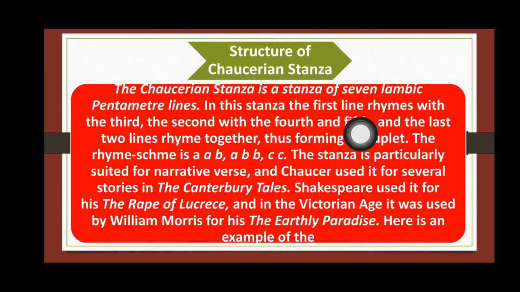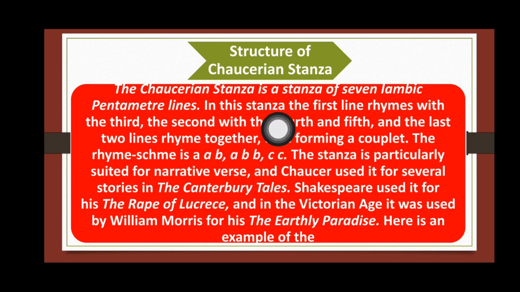In this stanza, the first line rhymes with the third, the second one with the fourth and fifth, and the last 2 lines rhyme together, thus forming a couplet. Now you can see here the structure of this stanza.